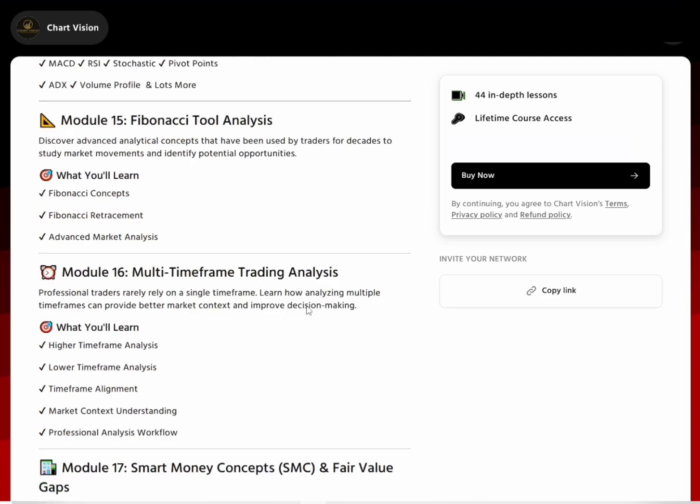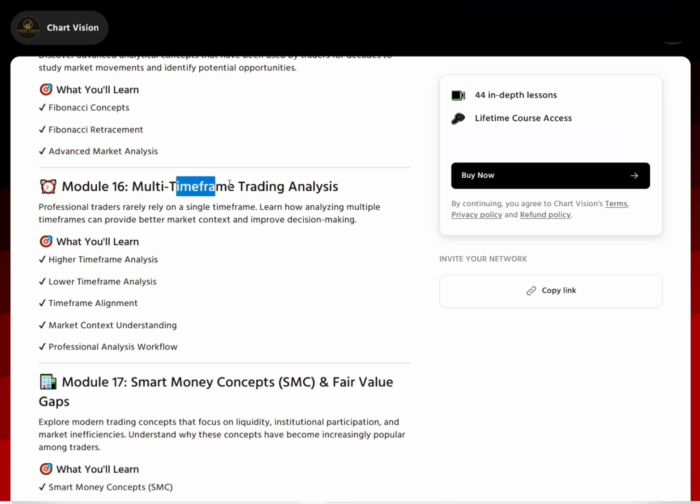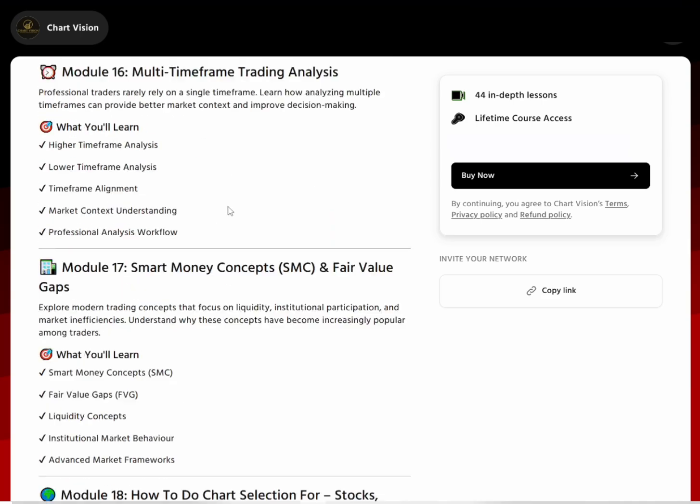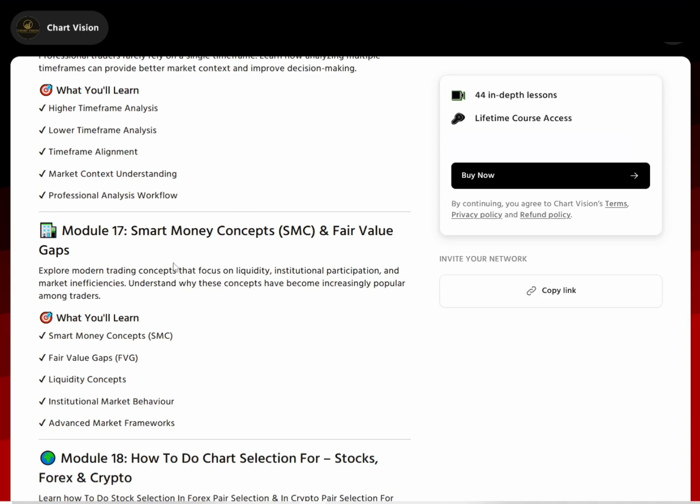So here I explain about that. Here I explain about multi-time frame trading analysis, how to do that multi-time frame trading analysis, how to analyze before taking a trade, how to analyze and check in multiple time frames, so that you can get better confirmation. That I explained here. So regarding that, some strategy also I explain here. This is also a very useful and knowledgeable video.